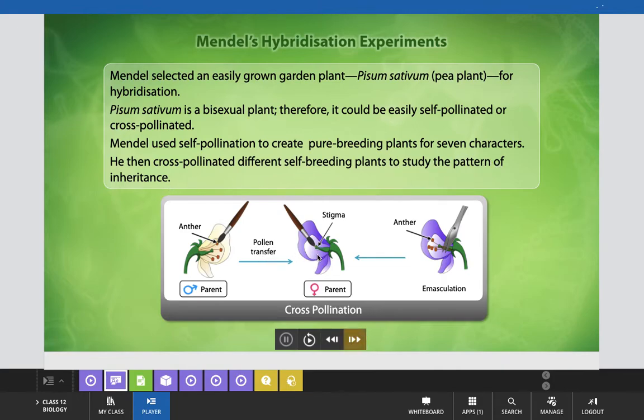Here you can see how he did the cross-breeding. These two are the parent plants, the male plant and the female plant. He chose from one plant the male reproductive unit and from the other the female reproductive unit, and during the emasculation process he removed the anthers of that flower before maturing, so that he could put the anthers of this flower onto this stigma.